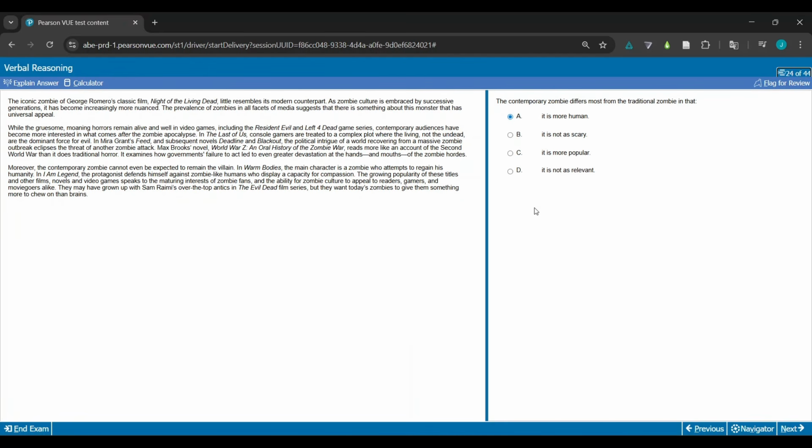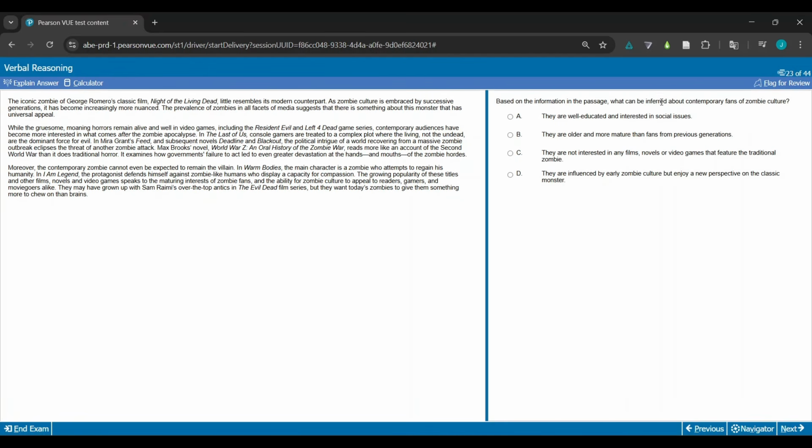Okay, so based on the past, what can be inferred about contemporary fans? They're well-educated, interested in such issues, older and more mature than perhaps previous generations, not interested in any films or novels that feature a traditional zombie, influenced by, or some enjoy a new perspective. This was that last line that I read. I guess I got lucky here because I remembered it, because it was the last thing I read. But they want today's zombies to give them something more to chew on than brains. It's going to be D.